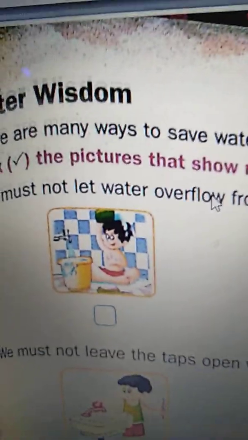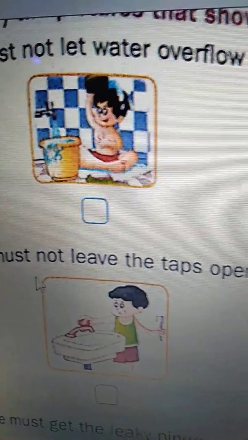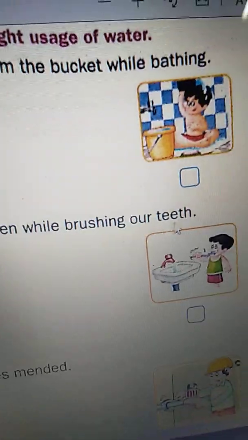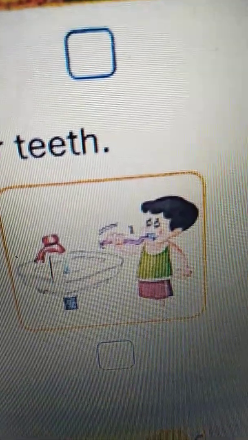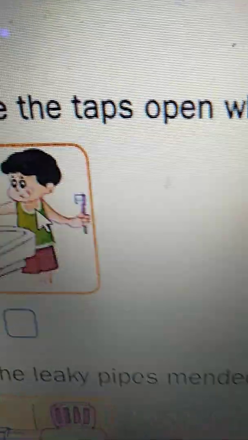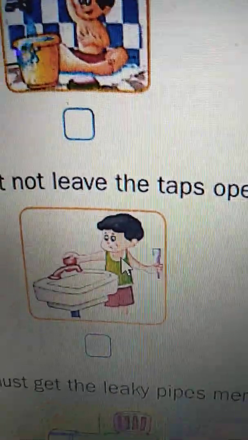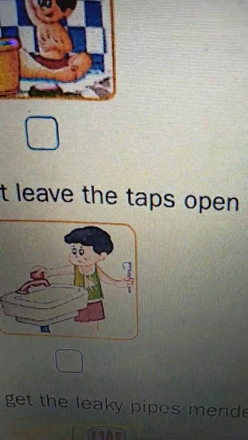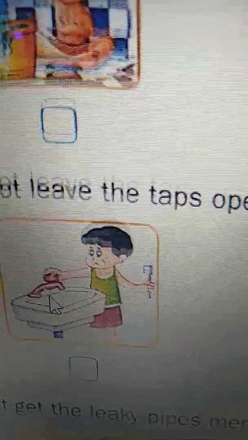Okay. Now see the second one. We must not leave the taps open while brushing our teeth. See here, we should not leave the tap like this. We should turn off the tap and brush our teeth. Whenever water is needed, turn on the tap, take some water and turn it off again.